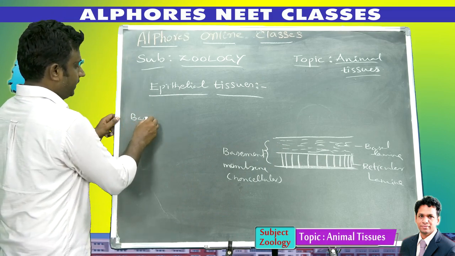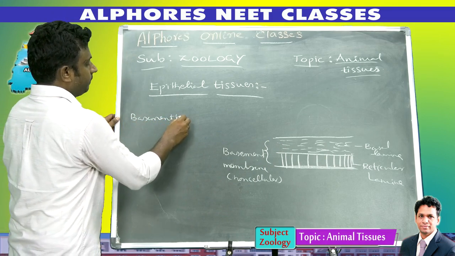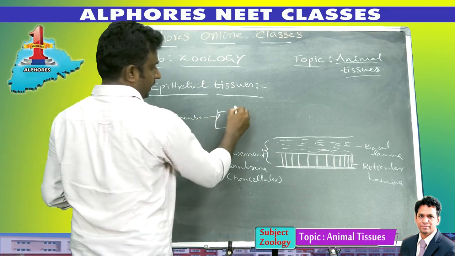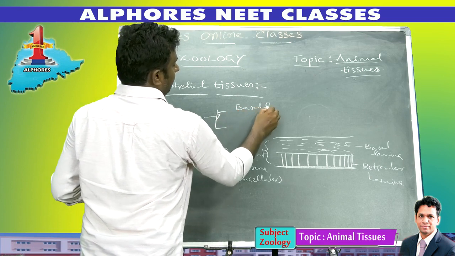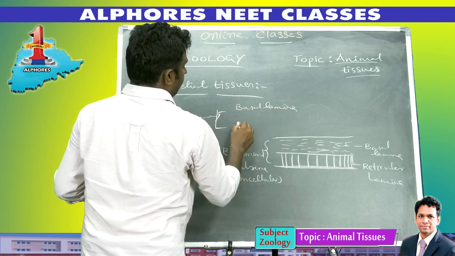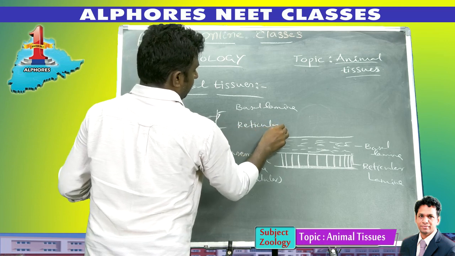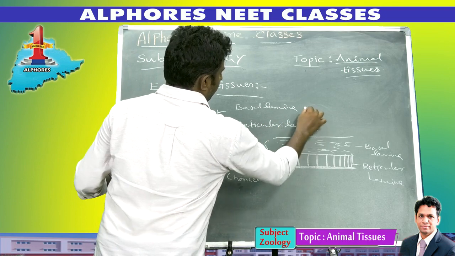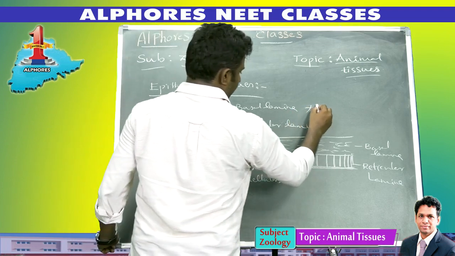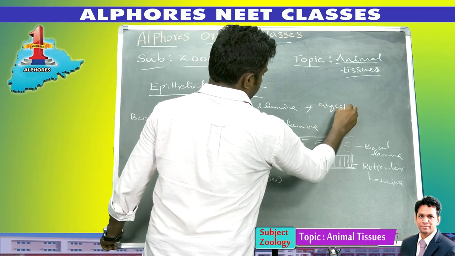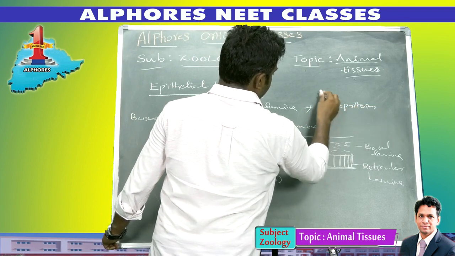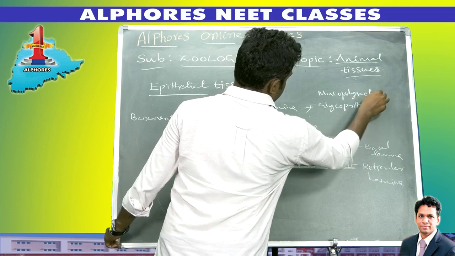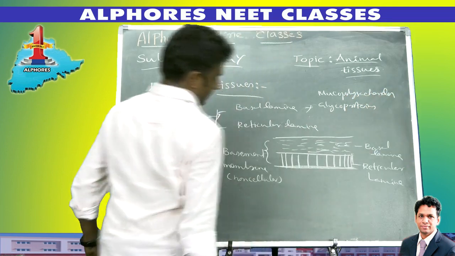The basal lamina is made up of glycoproteins and mucopolysaccharides.